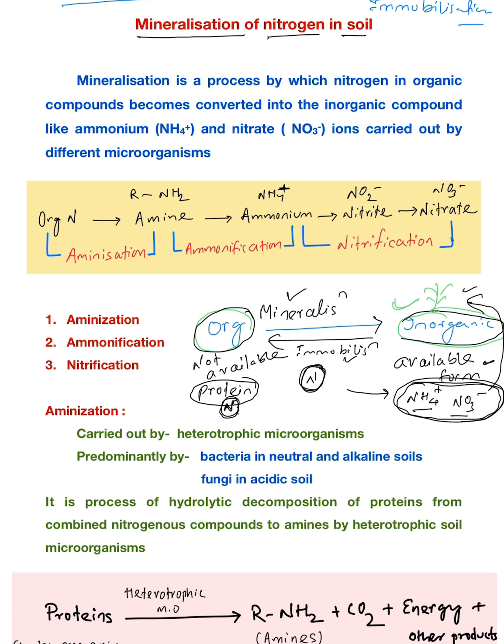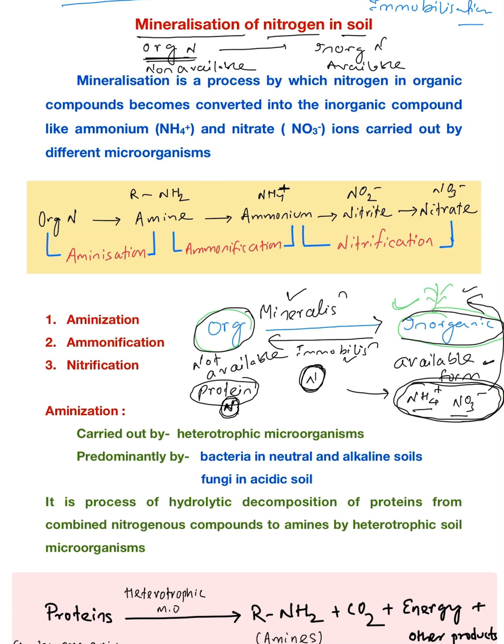Today we are going to study the mineralization process of nitrogen in the soil. As we have already said, mineralization means organic form of nitrogen to inorganic form of nitrogen. Is this organic nitrogen form available to the plant? No, this is the non-available form, but this is the available form. All these mineralization and immobilization processes are mostly carried out by different microorganisms.